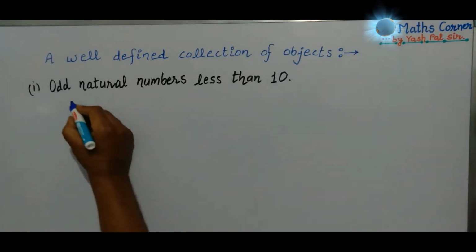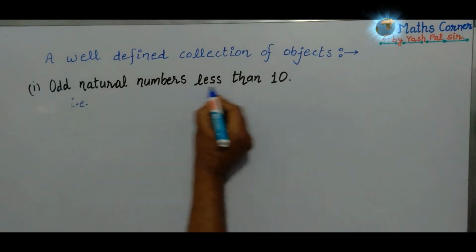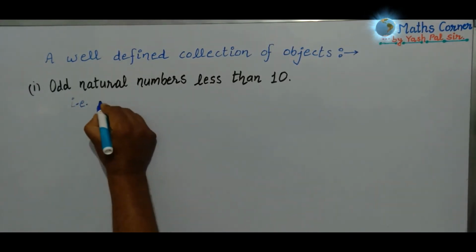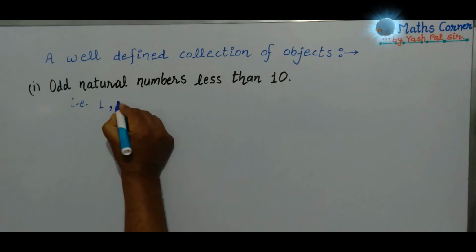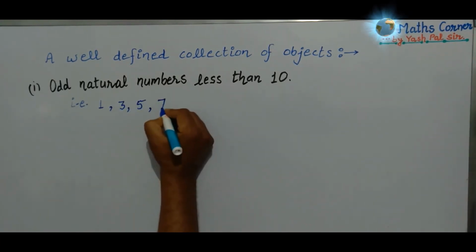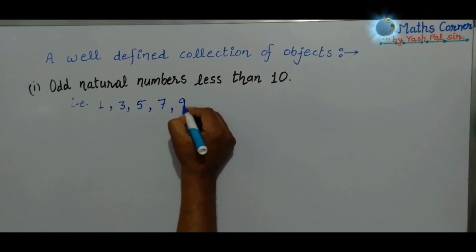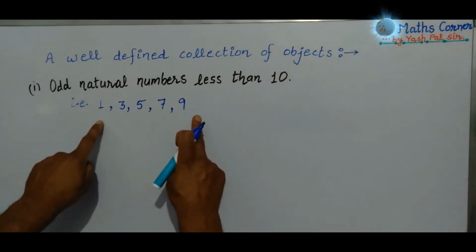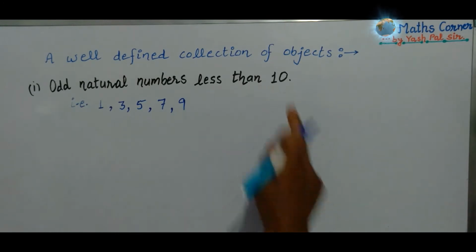What are the odd natural numbers less than 10? They are 1, 3, 5, 7, and 9. Only these are the odd natural numbers which are less than 10.